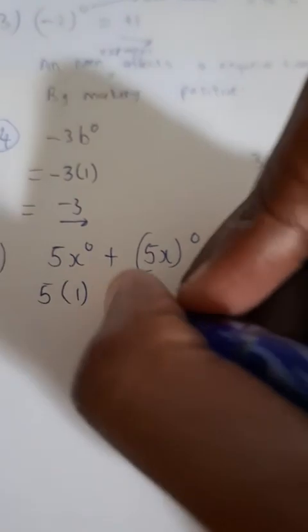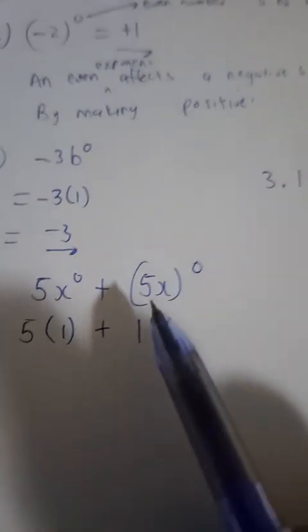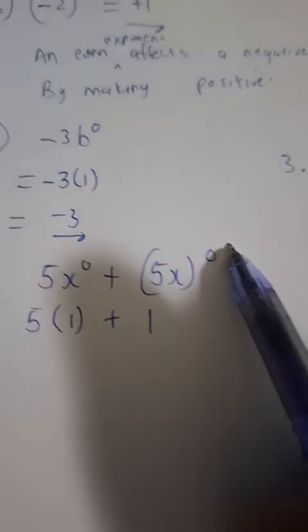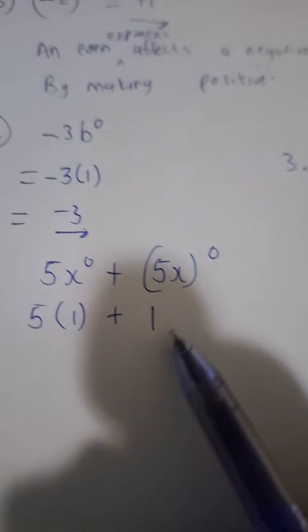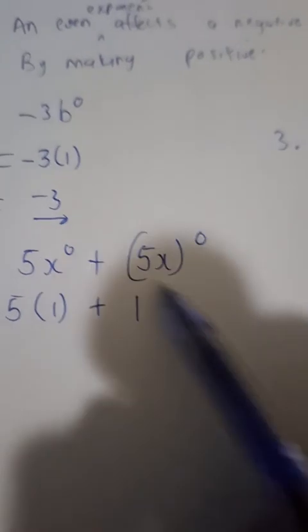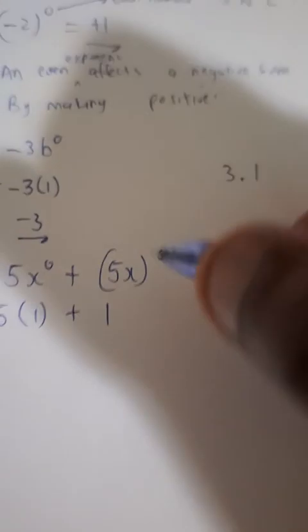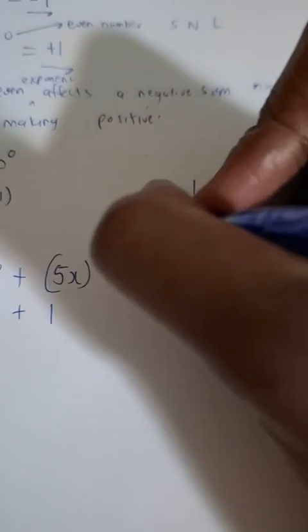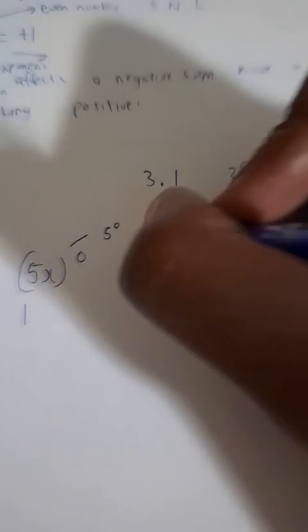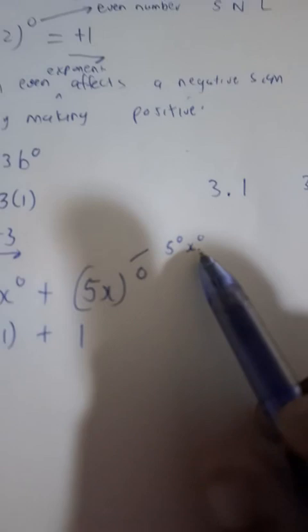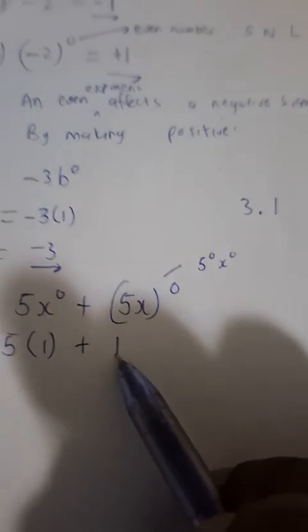If you look at Remo's comment section, very astute and straight to the point. The 5 and the x are both raised to the power 0. You apply the 0 exponent to everything, it becomes 1, because everything in the bracket is basically 1. Right? If you were someone that was petty, maybe you would even take it like this and say 5 to the power 0. You distribute the exponent 0 to 5, and then you say x to the power 0 as well. But at the end of the day, this is 1 times 1, which still gives you 1.